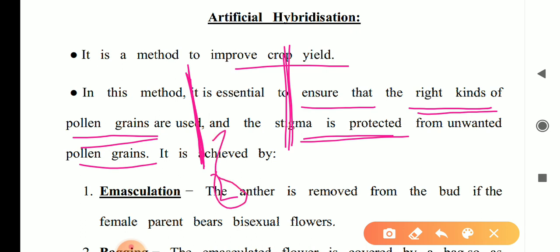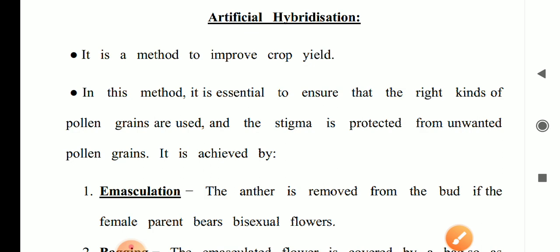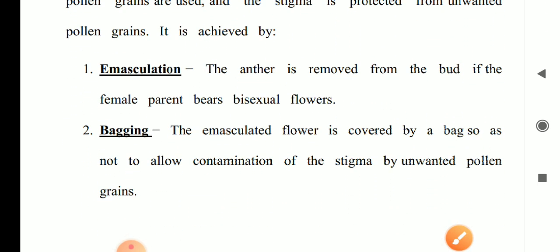One should be the male and another the female, and we cross-pollinate manually.